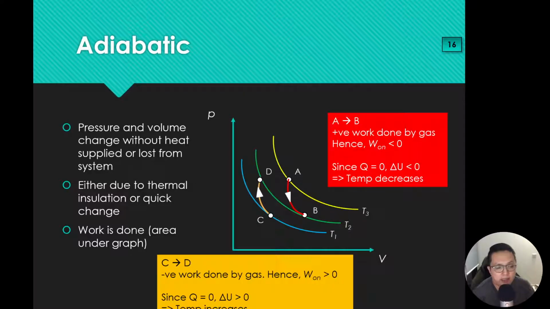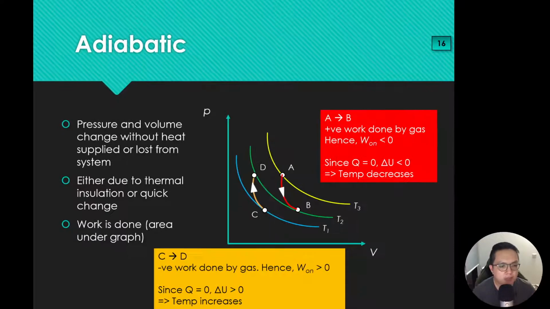But I think in the tutorial you will see some questions like that. So this is adiabatic processes. This is the most challenging one, I would say, but actually just recognize that Q is 0 for this. No heat loss, no heat supplied to the system.